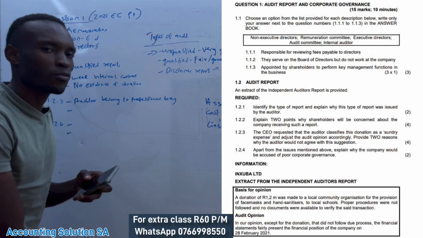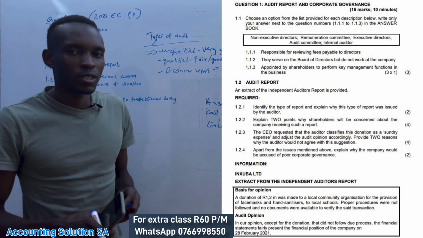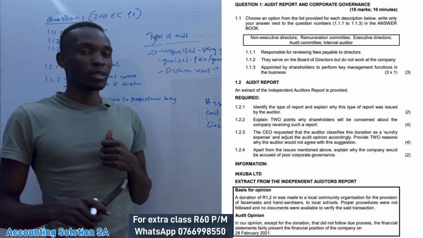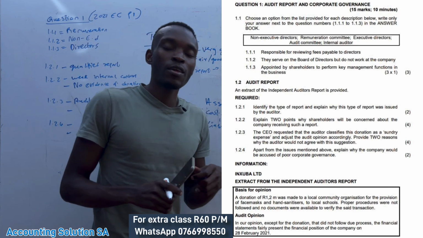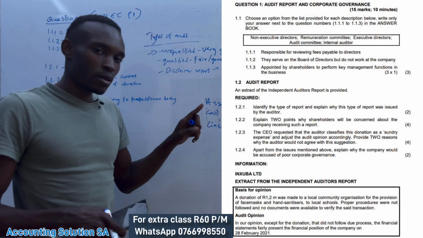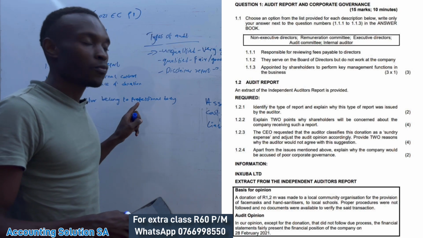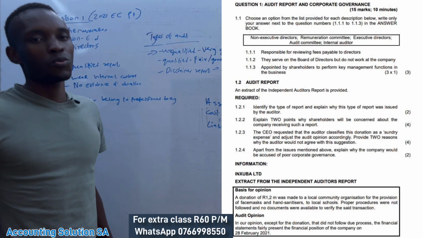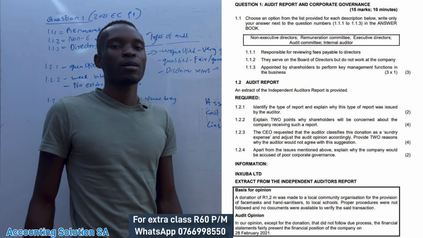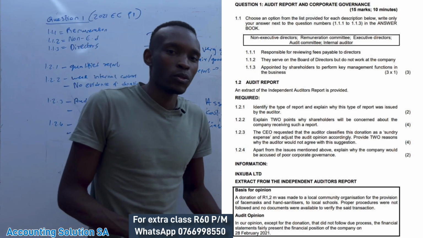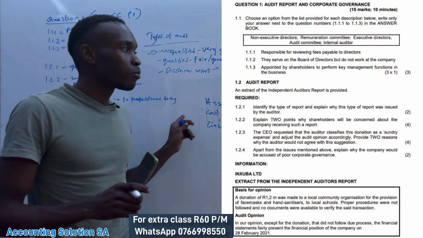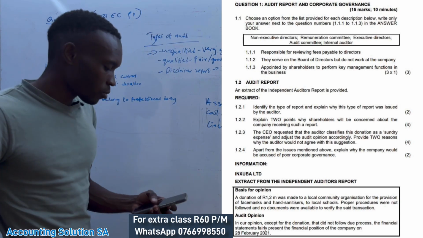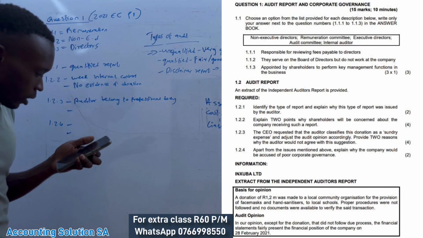Guys, if you belong to, for example, the institution that controls chartered accountants in South Africa, if they find that you are busy forging something which is outside their professional standards, obviously they are going to take your practice number, they are going to take you out of their professional body because it's unethical, it's not allowed. So the auditor will not agree to that.